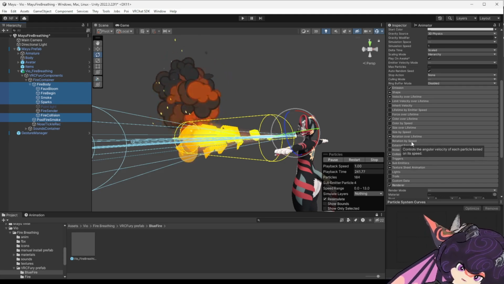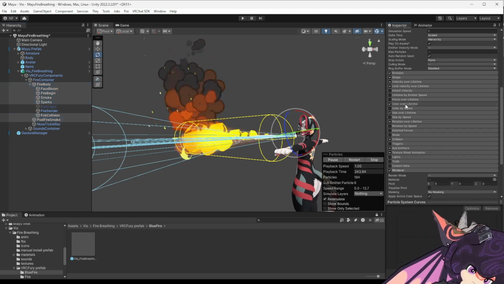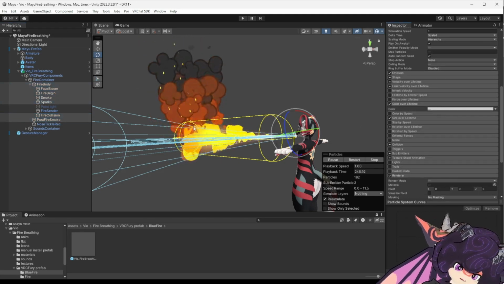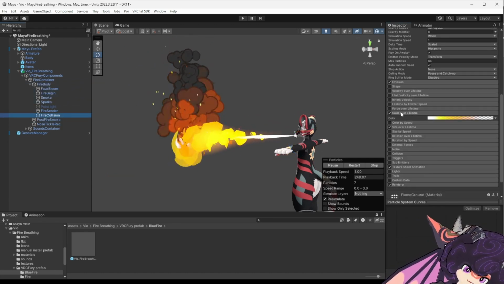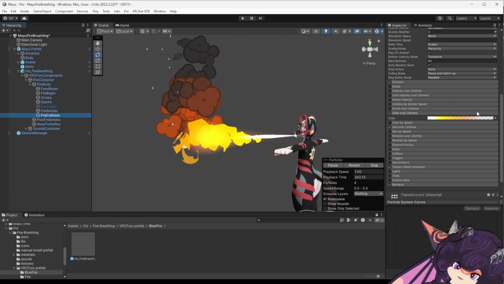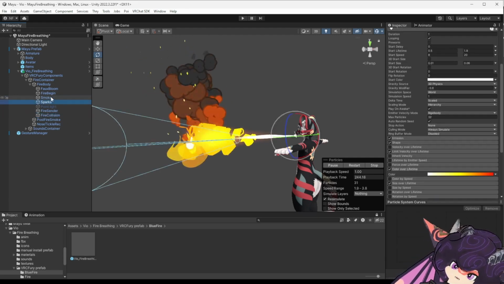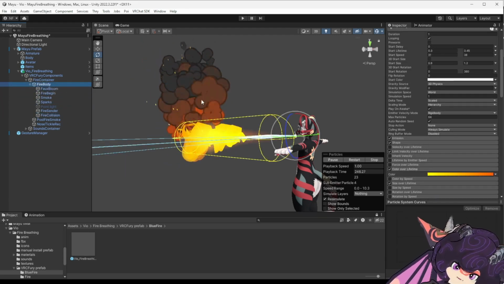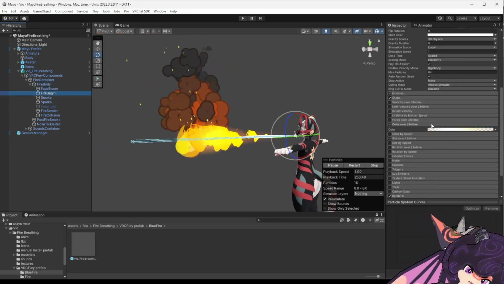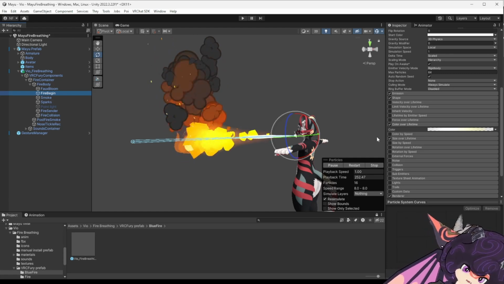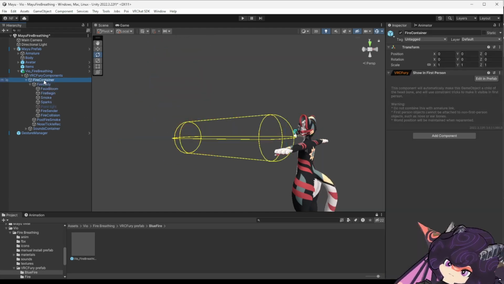Scroll down in your inspector and then expand color over lifetime. This way it's going to expose that module within the particle system component on each of these particle systems. That way when you go to the next one, it'll stay exposed and you don't have to keep expanding it.